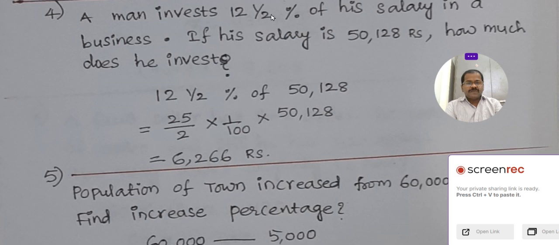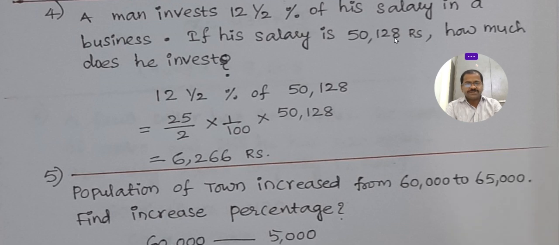Out of 50,128, 12.5% he invests in business. So 12.5% of 50,128: if a percentage is there, 1 by 100 into total salary. Then we will get 6,266. He invests 6,266 in his business, which is 12.5% of his salary.